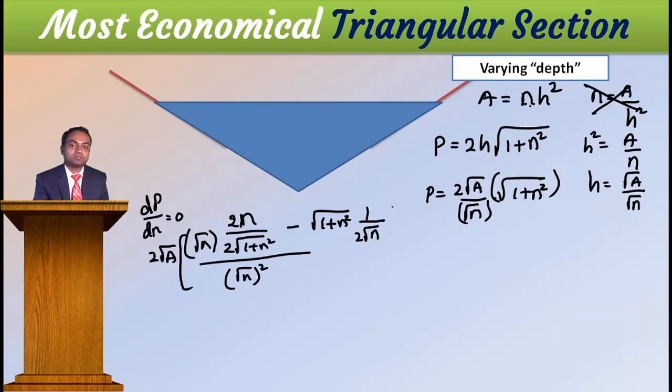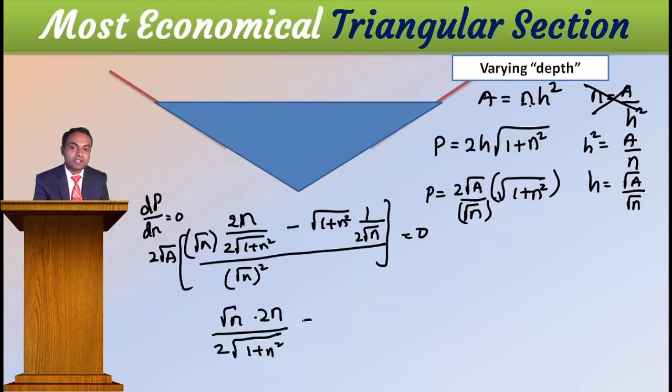This I want to equate to 0. Then this becomes 0, that becomes 0, and this becomes that. Therefore, root n into 2n divided by 2 root 1 plus n square is equal to root 1 plus n square into 1 by 2 root n.